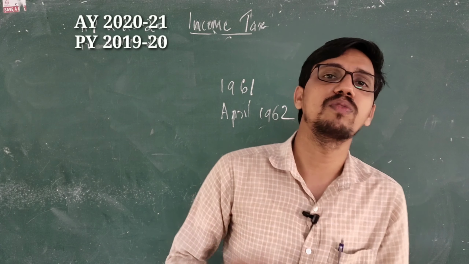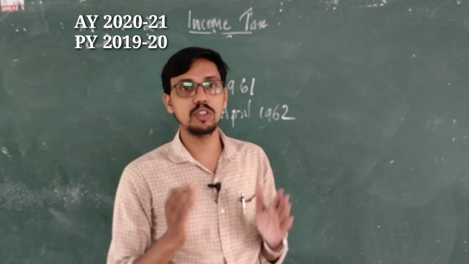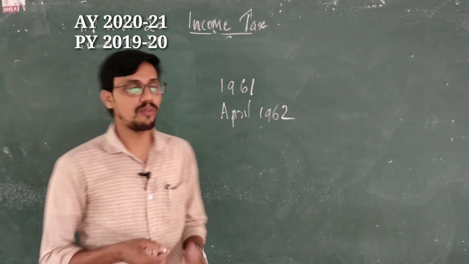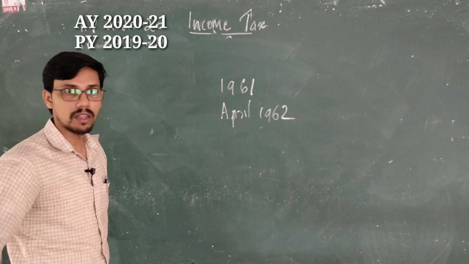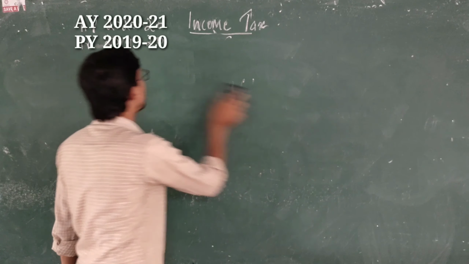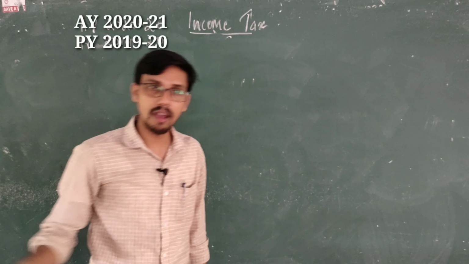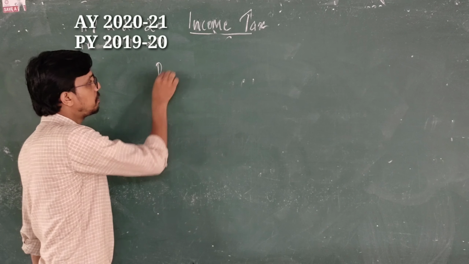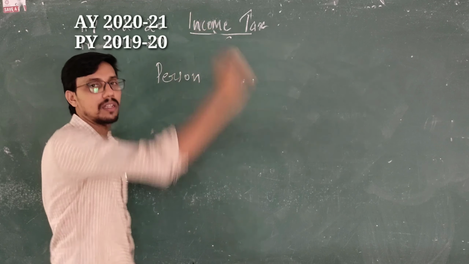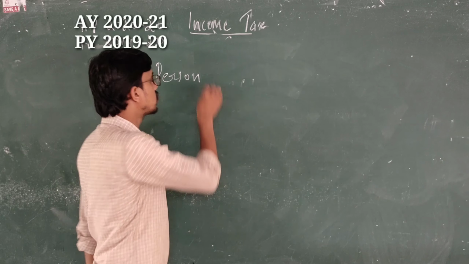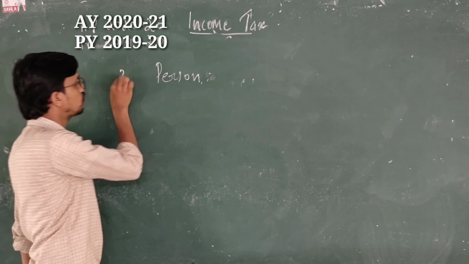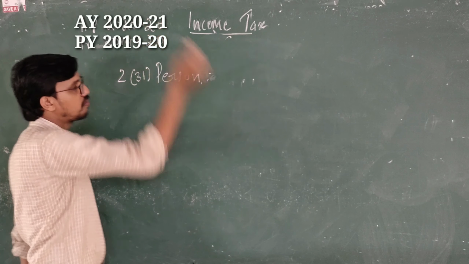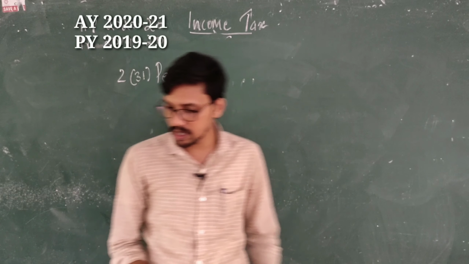So let's begin with some of the basic terms to understand income tax. The first one is a person. Earlier we said that every person shall pay tax. So who is a person as per the Income Tax Act? Section 2, clause 31 of the Income Tax Act defines a person.